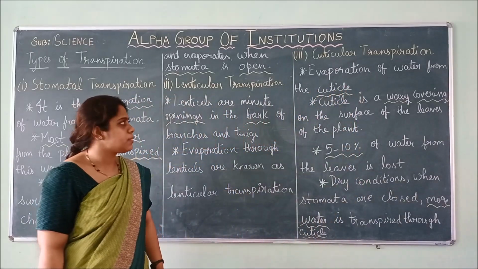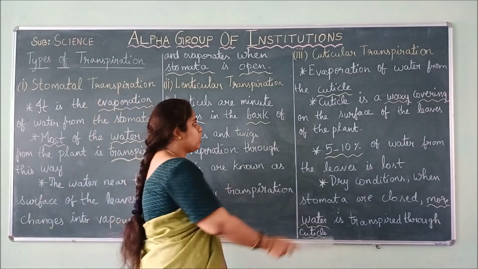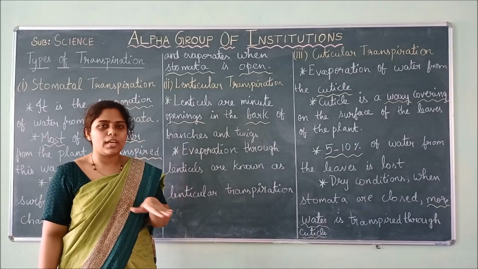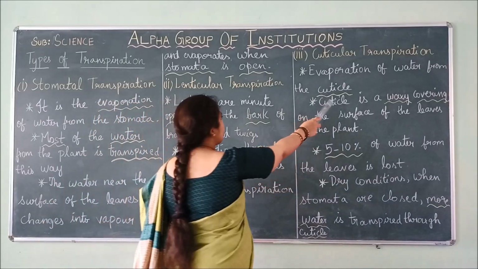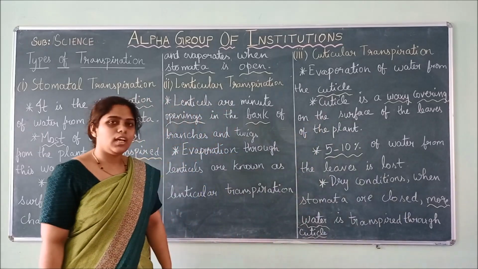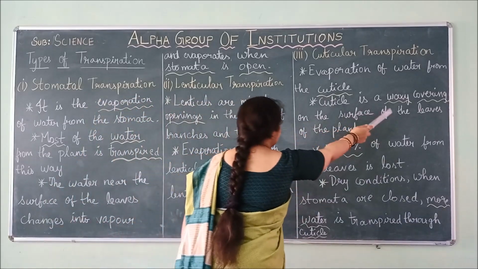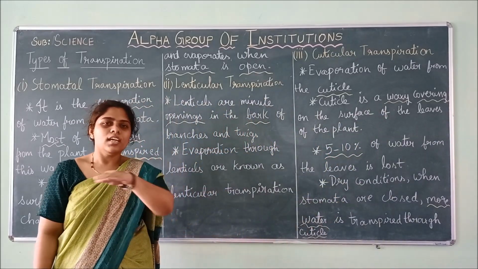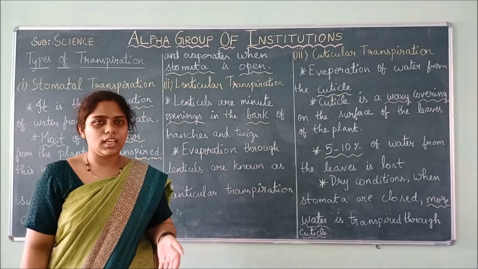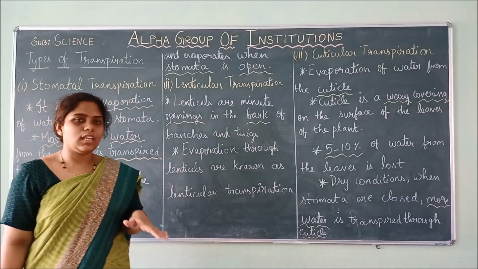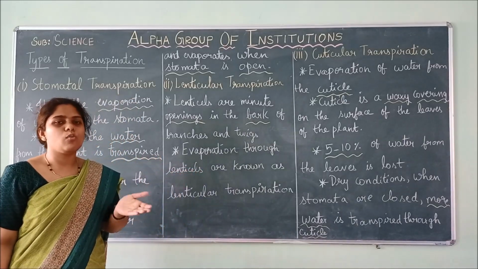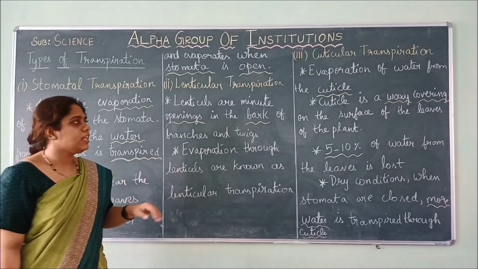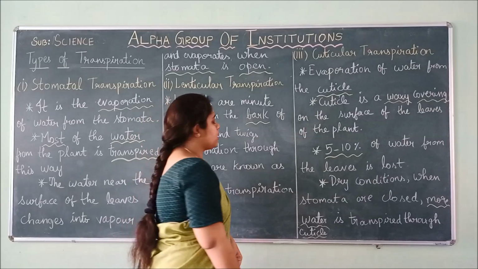Cuticular transpiration. First I am going to tell what a cuticle is. The cuticle is an outer layer, a covering layer present on the plant. Evaporation through the cuticle is known as cuticular transpiration. Cuticle is a waxy covering on the surface of the leaves of the plant. It is like a coating over the leaves. When water is present on that, it will evaporate. When excess water transpires through the cuticle, through the waxy coating, it is known as cuticular transpiration.